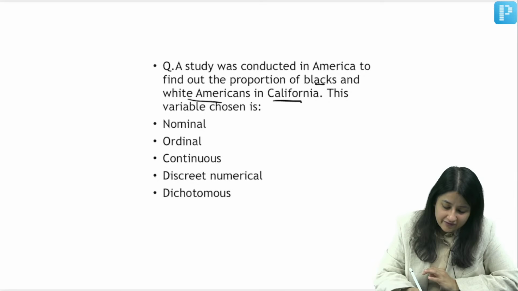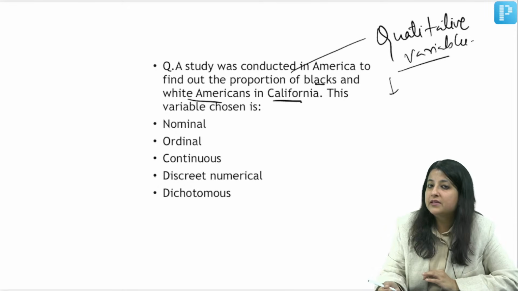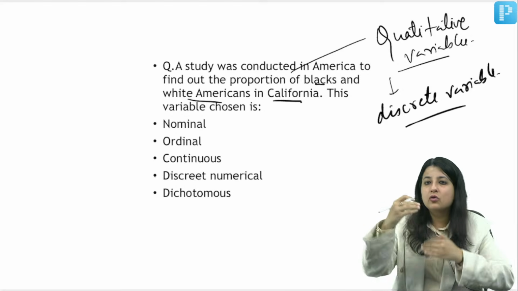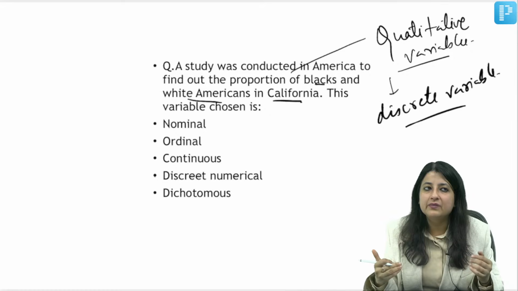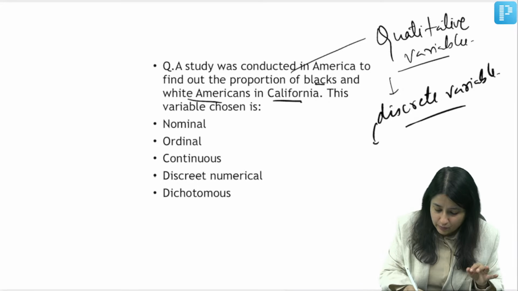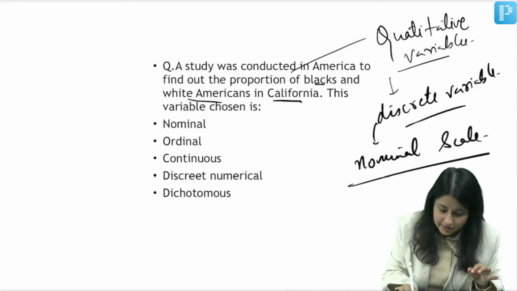So definitely this is a qualitative variable. Now, qualitative variable means which type of variable, everybody? It is a discrete variable. Of course you can't put a rank over here, so it will be measured on a nominal scale.